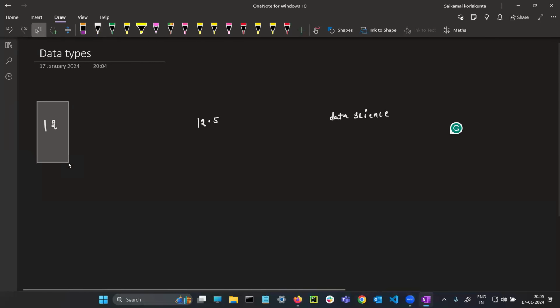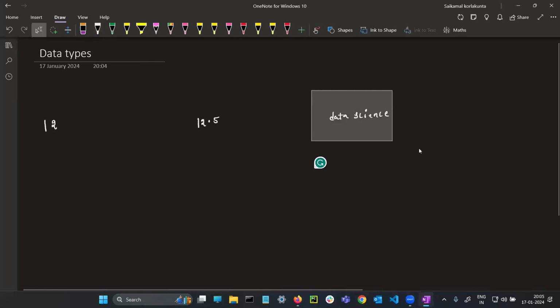This is normally a whole number. Yes or no? This is generally a decimal number. And what is this? This is nothing but string, text data.